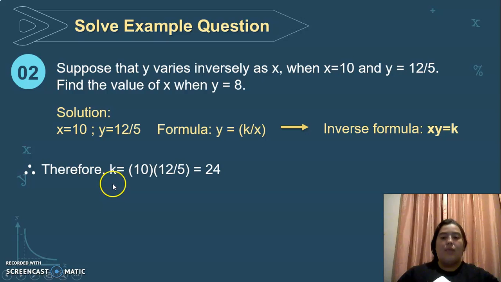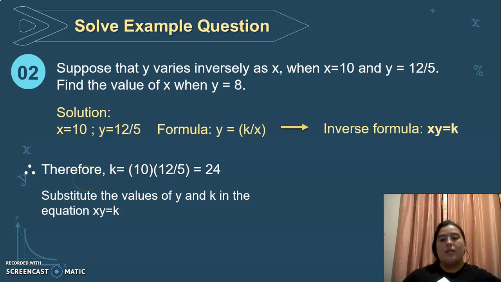Therefore, we have to find the value for k, okay? So k, we find it by multiplying x times y. So the value for x is 10 times 12 divided by 5, equals 24. Okay, so now the value for k is 24.